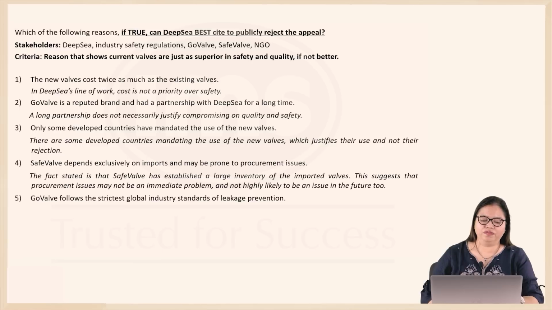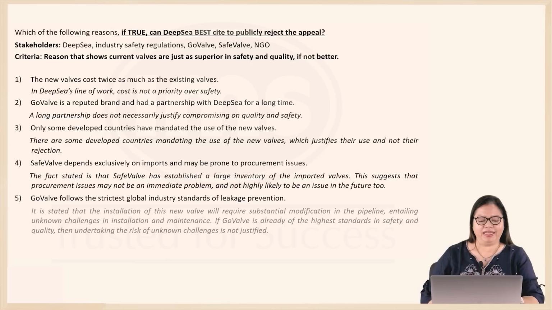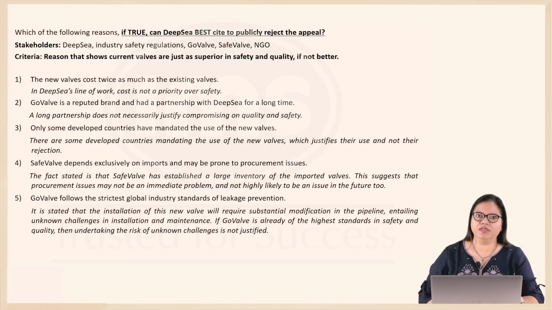Option 5, GoValve follows the strictest global standards, industry standards of leakage prevention. Now, when you say that the current valves are following the highest global standards of leakage prevention, then that justifies avoiding an unnecessary replacement with some new valves. In fact, it's stated in the caselet that the installation of this new valve will require substantial modification in the pipeline, entailing unknown challenges in installation and maintenance.